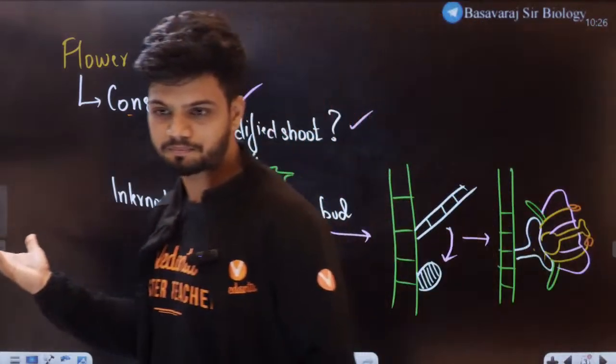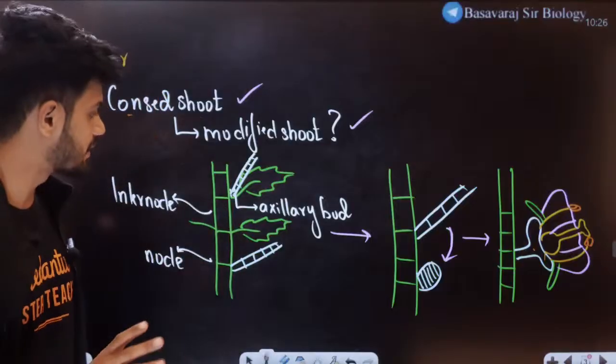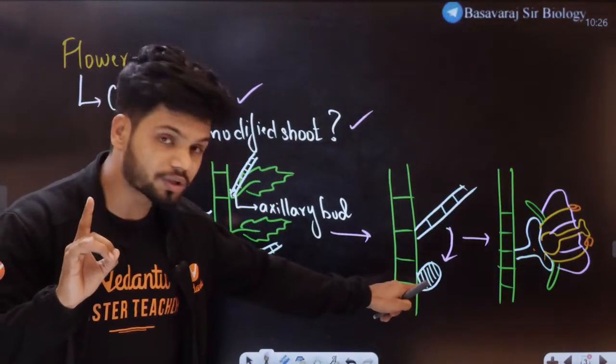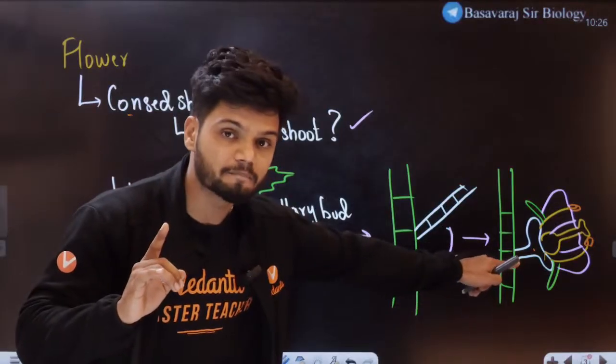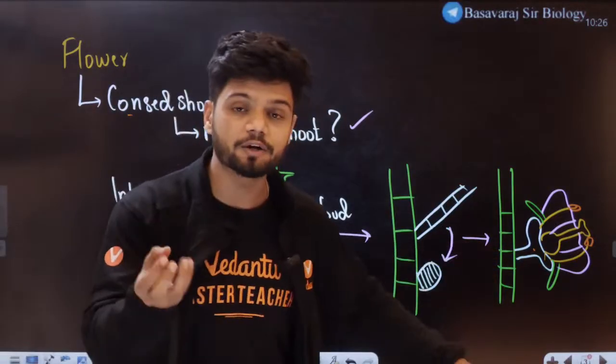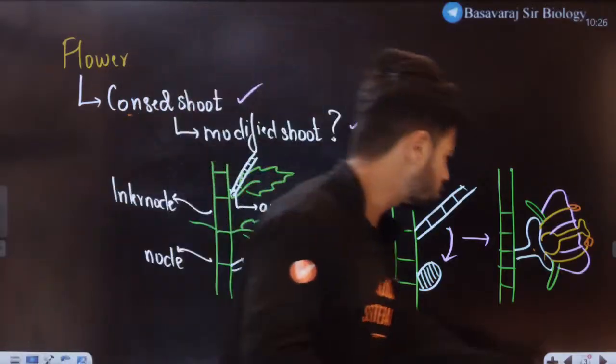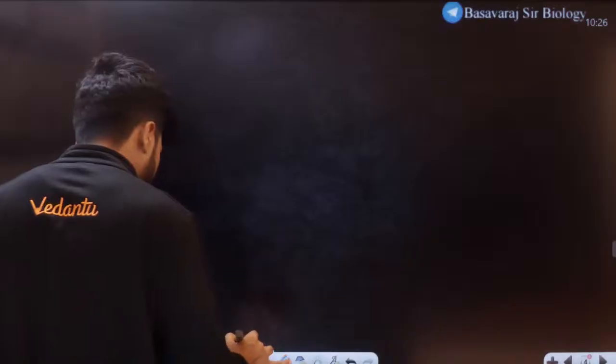Yes? Okay. In the third diagram, what is happening here is this condensed shoot is getting modified. This condensed shoot is getting modified into the thalamus, and on that thalamus the entire flower develops. Let me show you one more diagram, students.